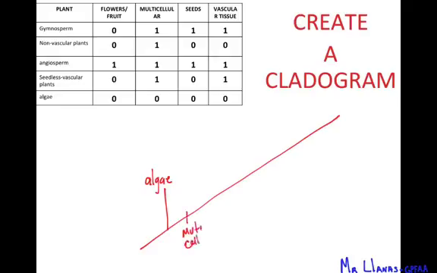Then we're going to add a characteristic, and the next organism that has at least one characteristic is non-vascular plants, and that characteristic is multicellular. So they are multicellular, so that's what we're going to put. So after algae, multicellular organisms evolve, then we had non-vascular plants, then vascular tissue showed up.